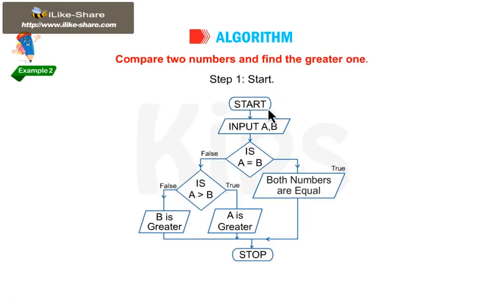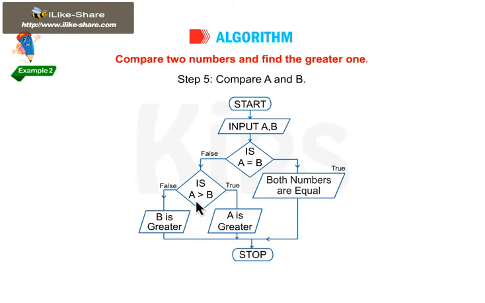Example: compare two numbers and find the greater one. Step 1. Start. Step 2. Input two numbers and store them in A and B. Step 3. Check whether A is equal to B. If true, then go to step 4. Else, go to step 5. Step 4. Print both numbers are equal and go to step 8. Step 5.